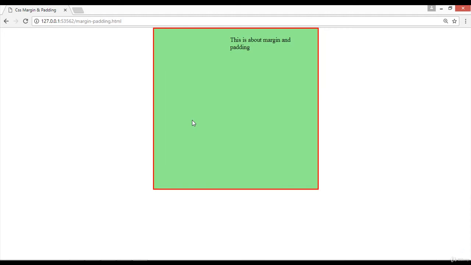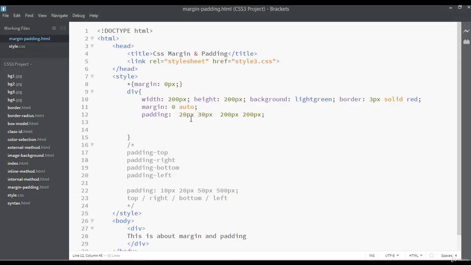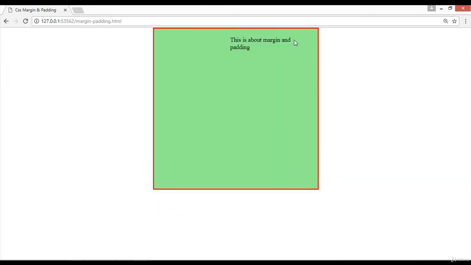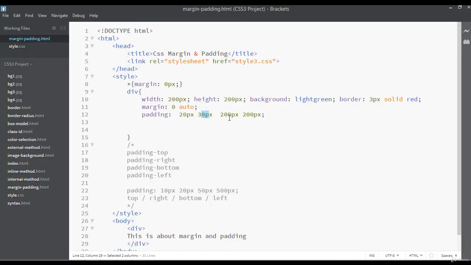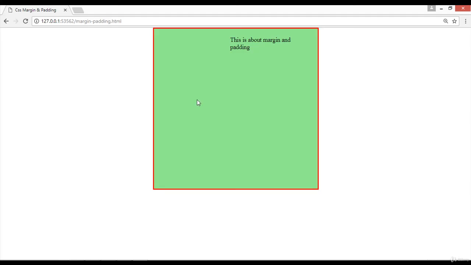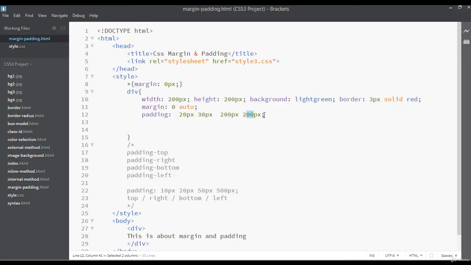You can save this and refresh. Now you can see 20 from the top, 30 from the right, 200 for the bottom and 200 for the left. That's why the amount of padding here is like this.